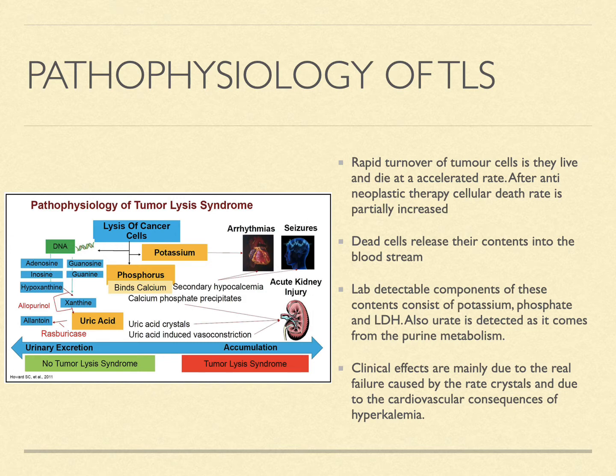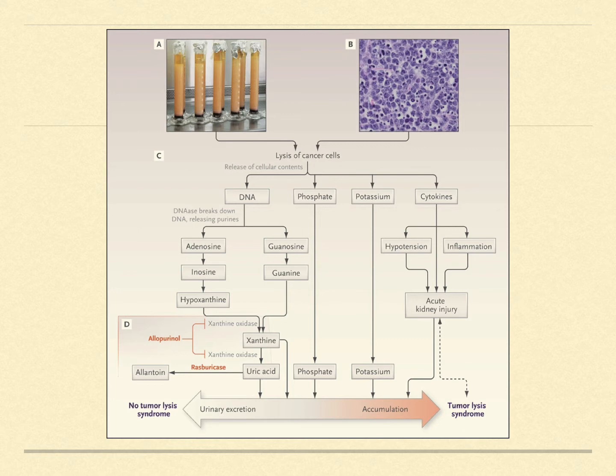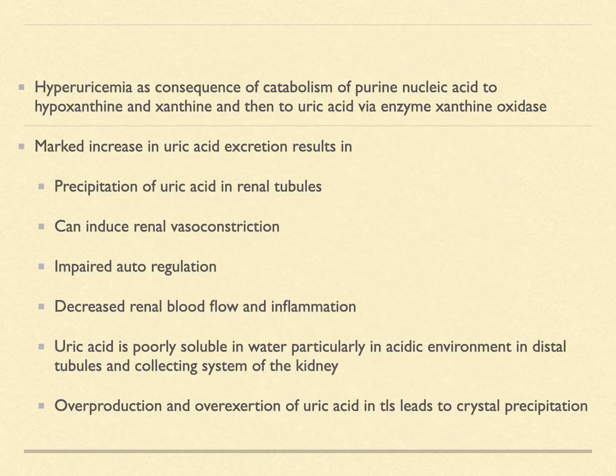If the kidneys have no problem in excretion of these byproducts, then obviously there would be no tumor lysis syndrome. It is on this basic concept that the whole clinical features of tumor lysis syndrome occur. Not only these byproducts of uric acid, phosphate and potassium, it is also the cytokines which are released that also lead to hypotension and inflammation. The hypotension itself is an independent risk factor which aggravates the tumor lysis syndrome.